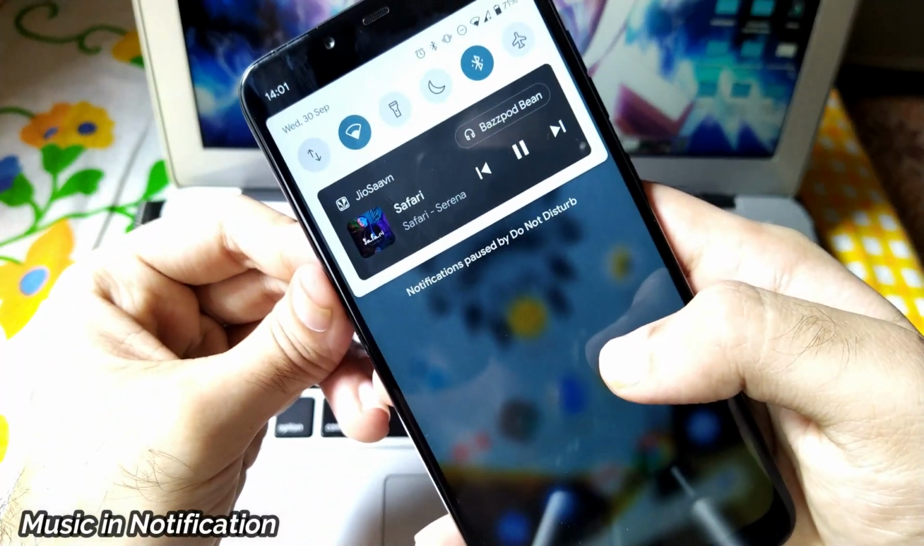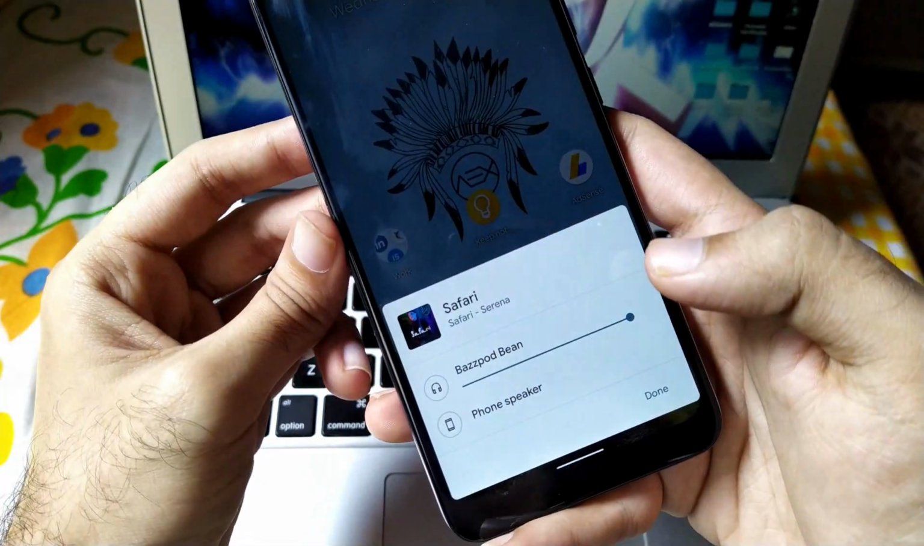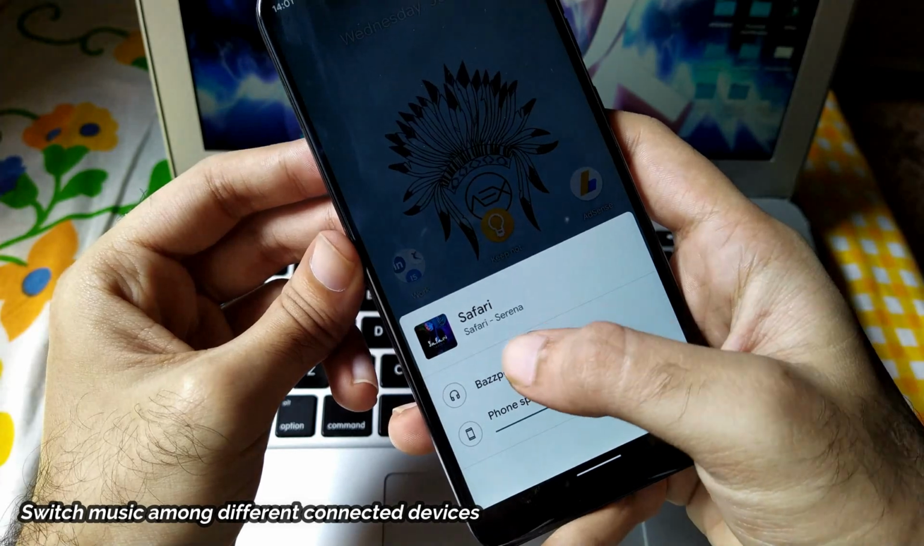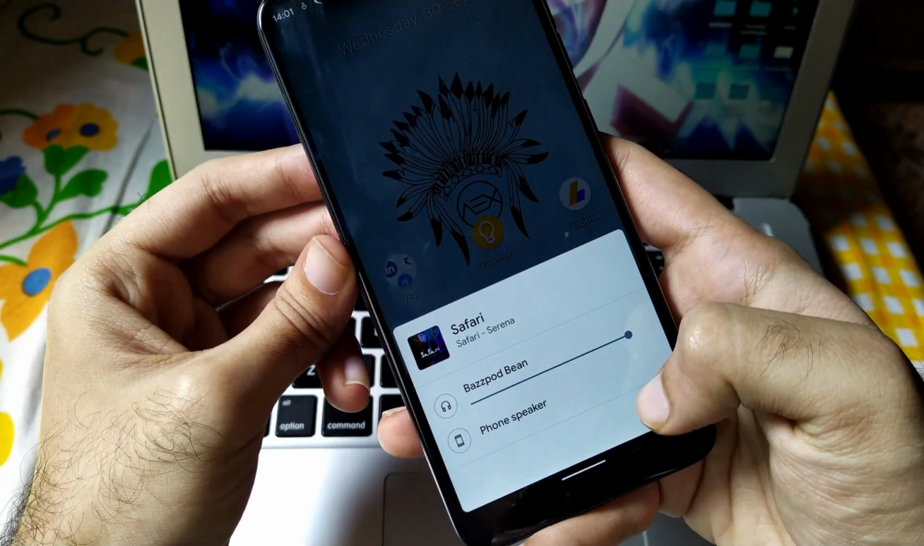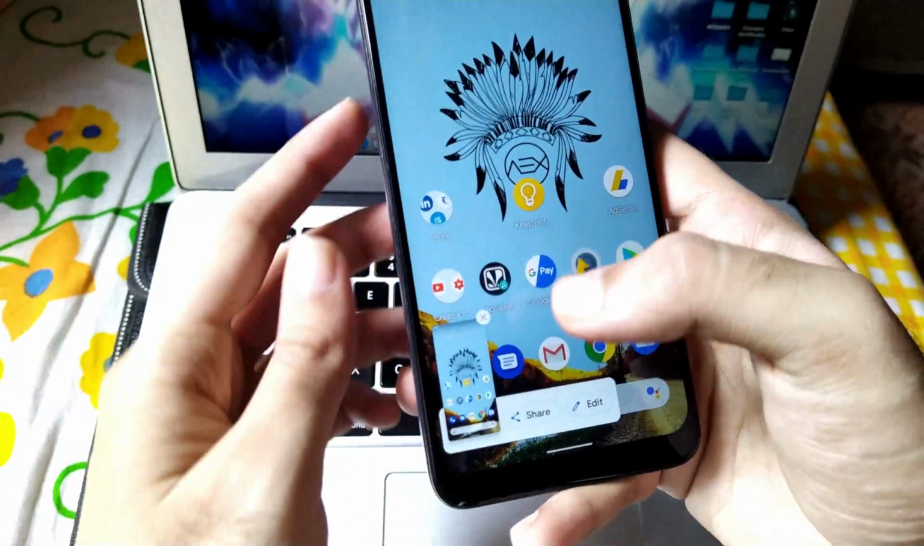Further is about the music in notification. This is one of the astonishing features where you get all the notifications of your music, and also you can switch among different connected devices. Right now you can see I switch from my Bluetooth earbuds to speaker and vice versa.